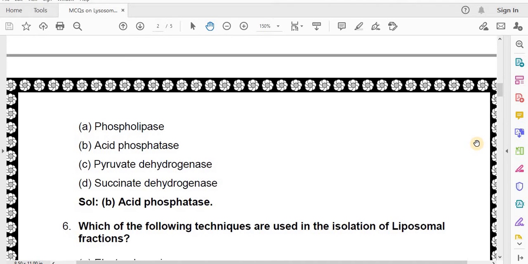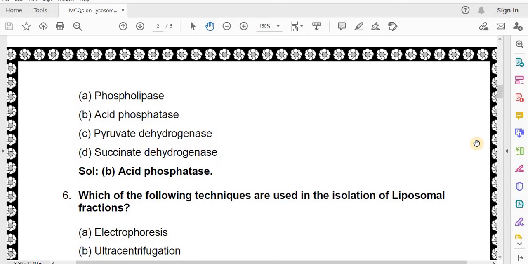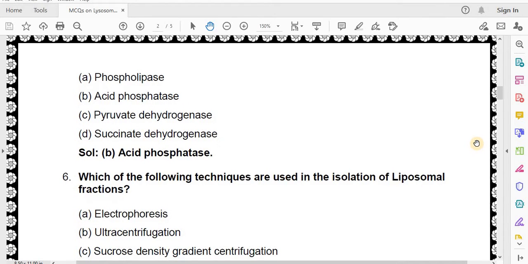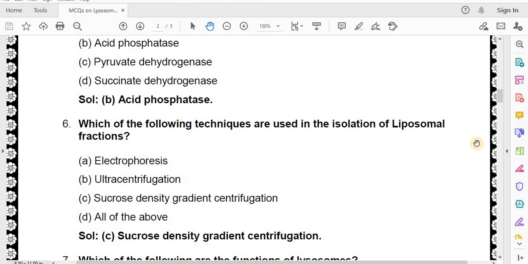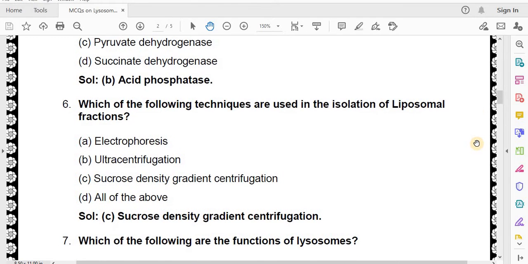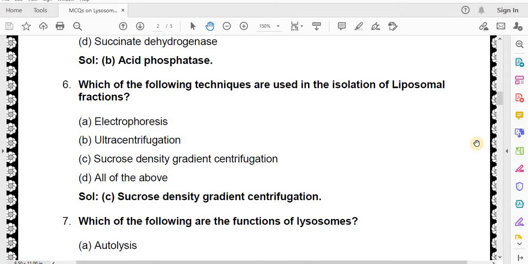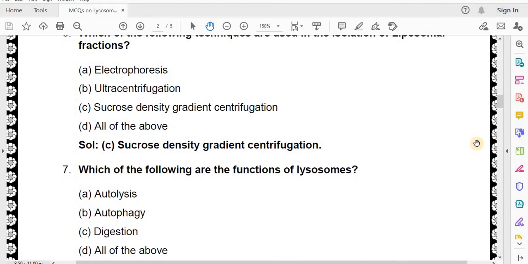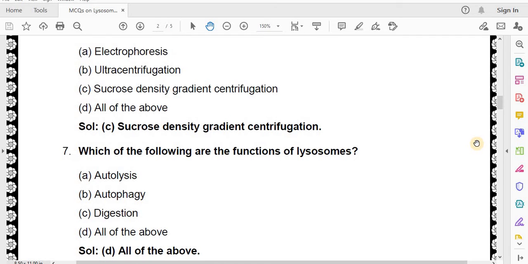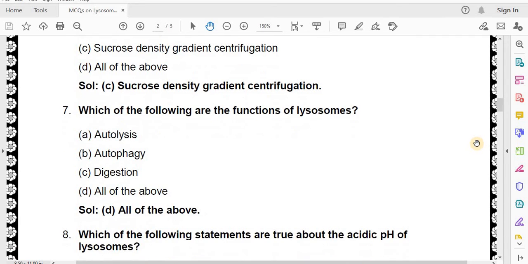Which of the following techniques are used in the isolation of lysosomal fraction? Electrophoresis, ultracentrifugation, sucrose density gradient centrifugation, all of the above. Correct answer is sucrose density gradient centrifugation. Which of the following are the functions of lysosomes? Autolysis, autophagy, digestion, all of the above. Correct answer is all of the above.